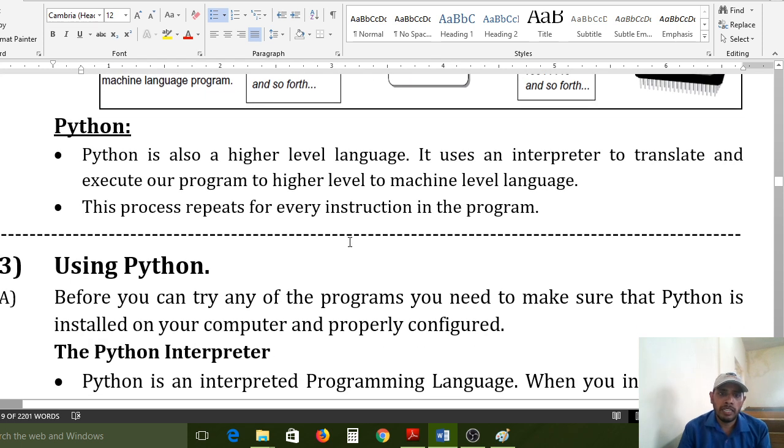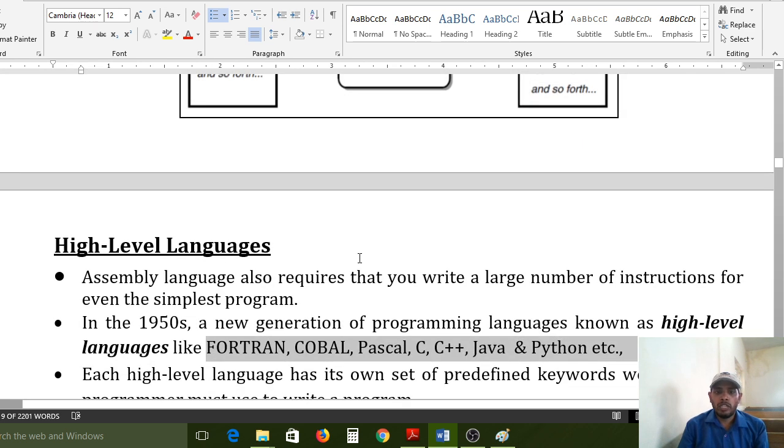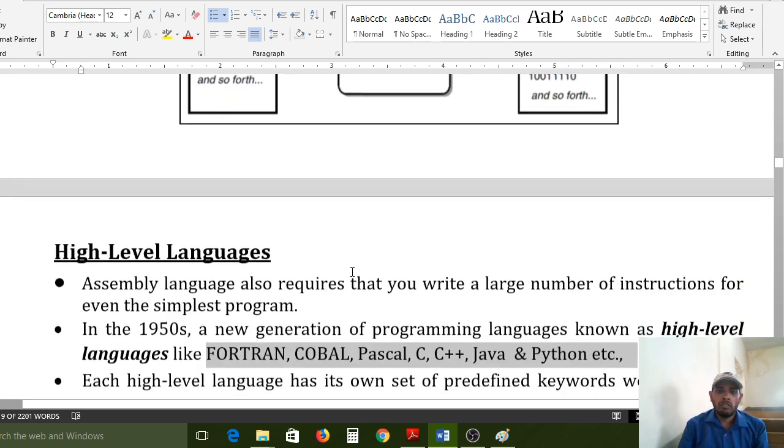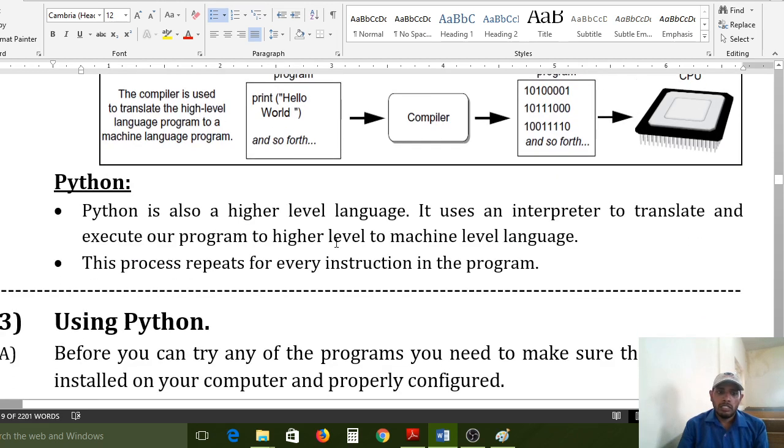Now you understand how your program works internally. Before we learn the Python programming language, we must understand what internal process is going on in the CPU and how it works. Next we will discuss how to use Python, how to download Python software from the internet, and how to install it. After that, I can practically show each and every line in the syllabus.